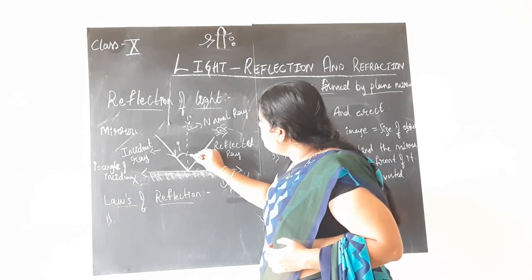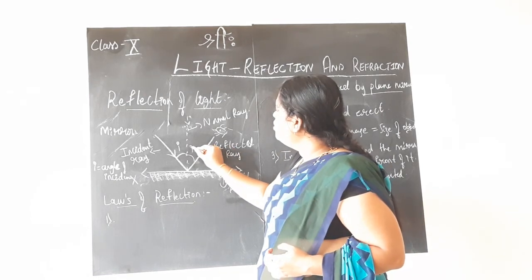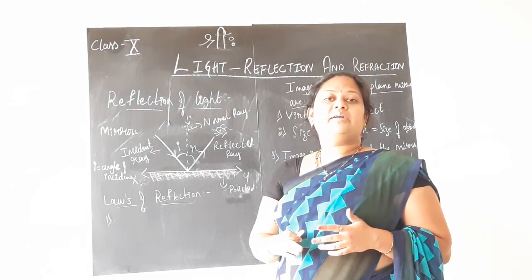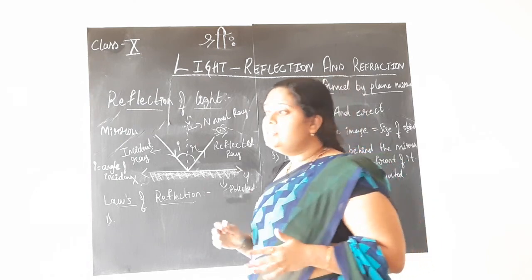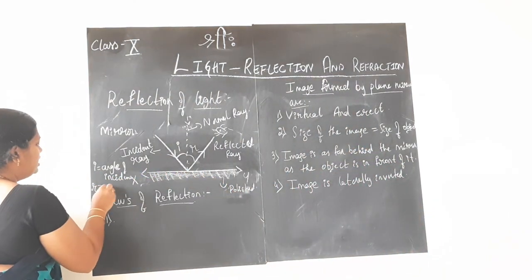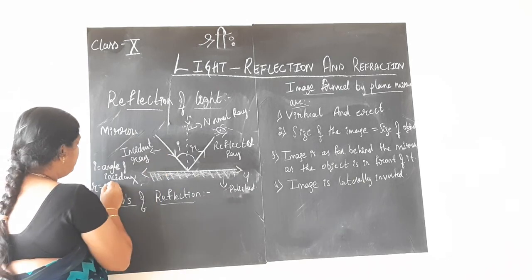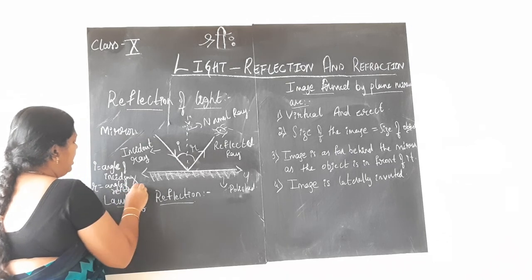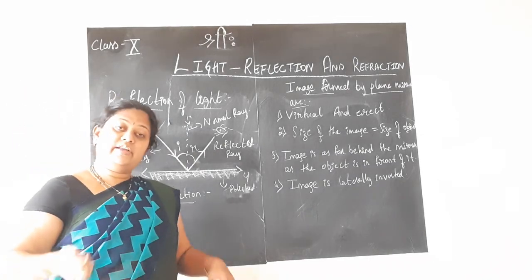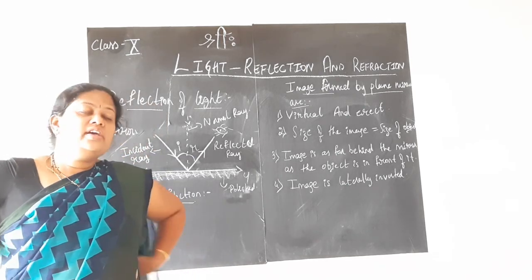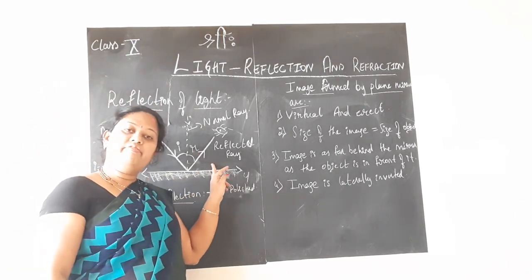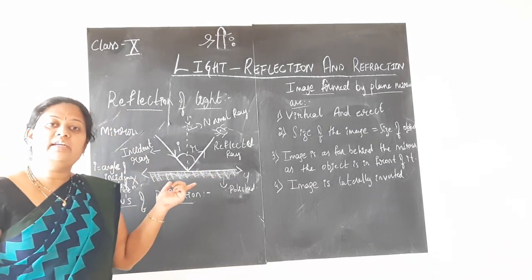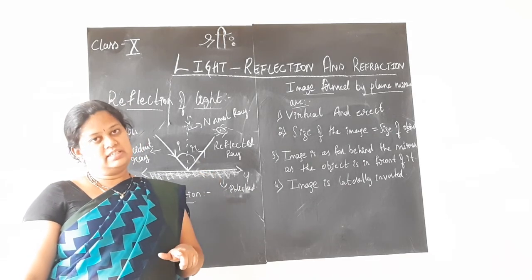Similarly, the angle made by the reflected ray with the normal ray is called the angle of reflection, which is represented by small letter r. Don't change the notations. Why am I compelling you? Small letters i and r only should be used. r is called the angle of reflection. Angle of incidence, angle of reflection. What is the angle of reflection? That is the angle made by the reflected ray with the normal. The angle made by the incident ray with the normal is called the angle of incidence.